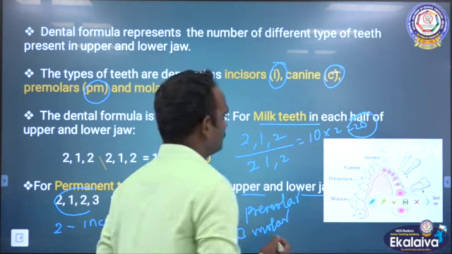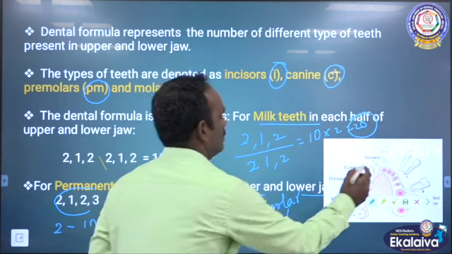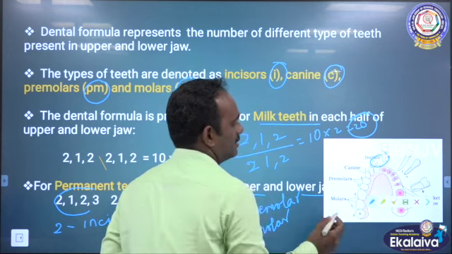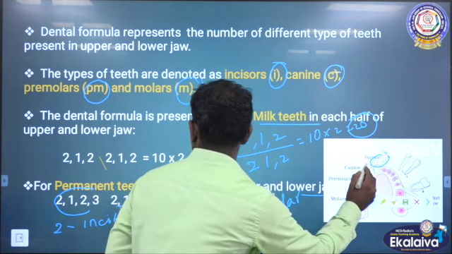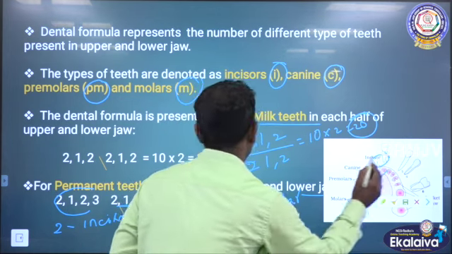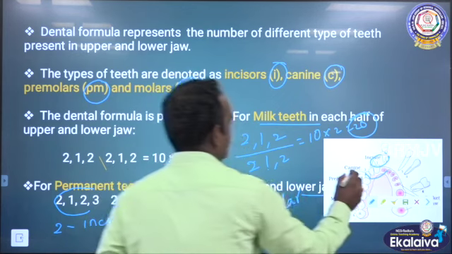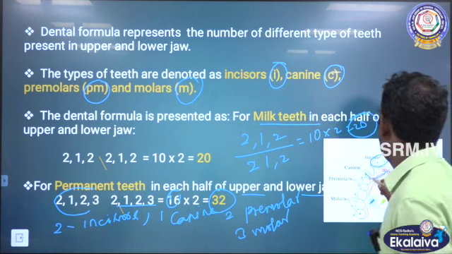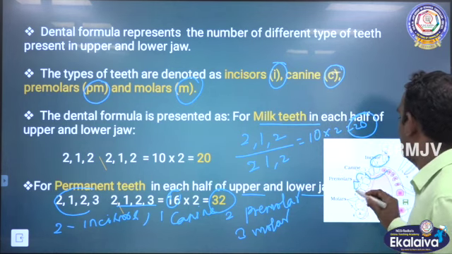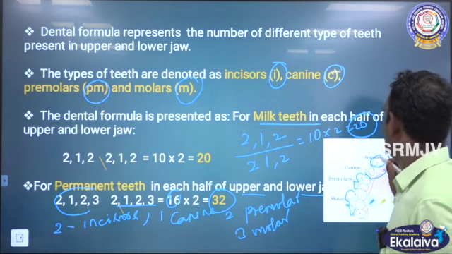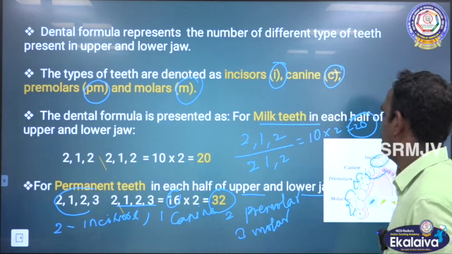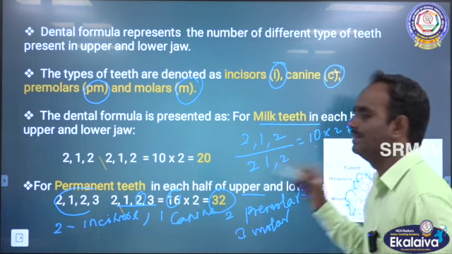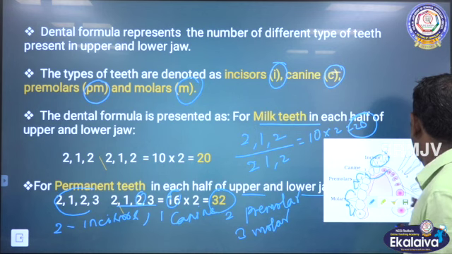See here, 2 incisors, 1 canine in the upper jaw, and then 2 premolar and 3 molar. So, 2, 1, 2 premolar and 3 molar teeth. Clear, children?